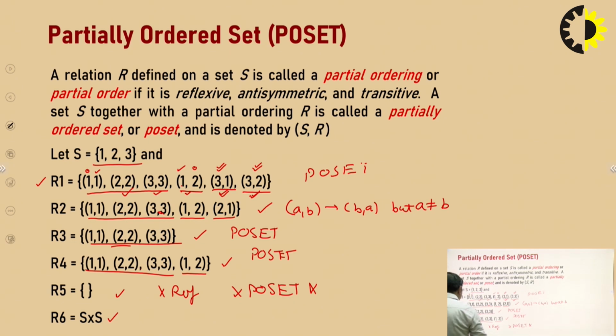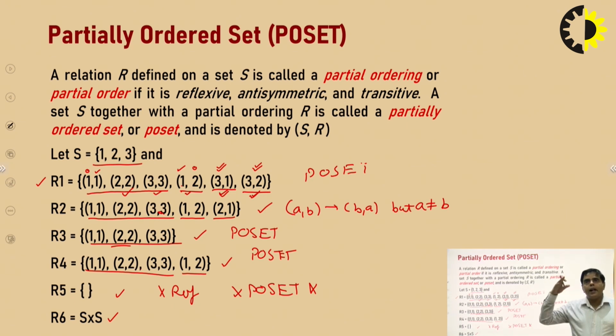Now check S cross S. We know that S contains three elements: 1, 2, 3. So S cross S contains all types of elements, the diagonal elements and the mirror-image pair of each and every element. The diagonal elements will be 1, 1, 2, 2 and 3, 3.